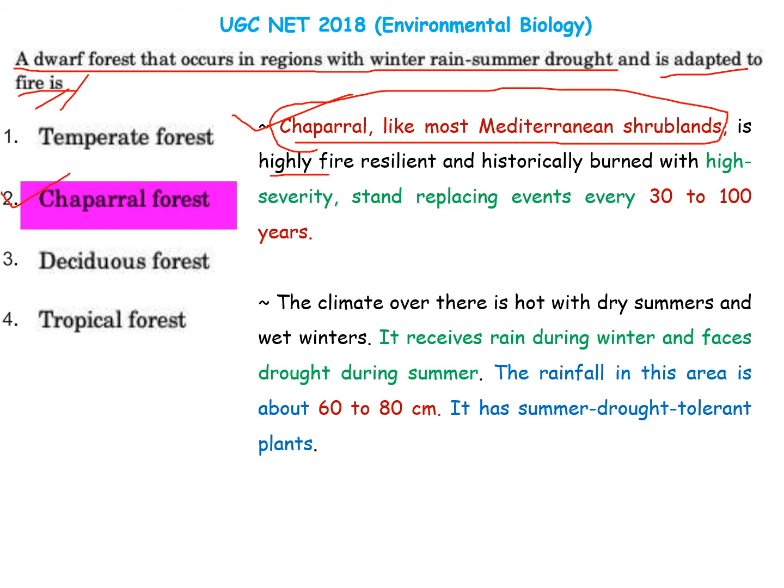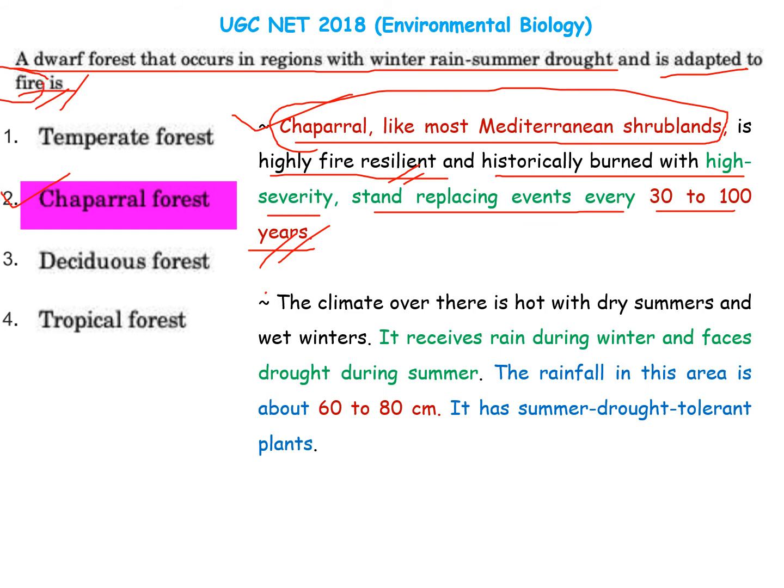It is highly fire resilient and historically burned with high severity and stand replacing events every 30 to 100 years. So the first condition it satisfies is fire resilience. So this will be the chaparral forest only.